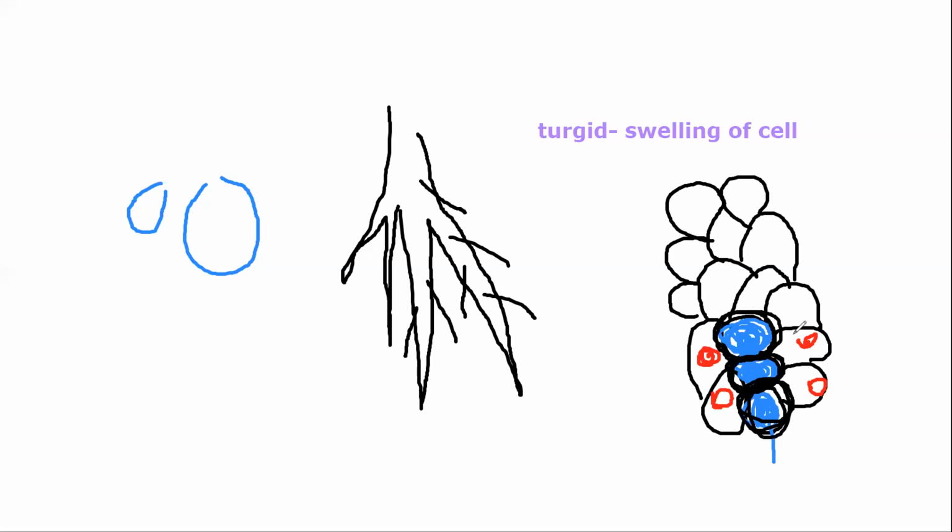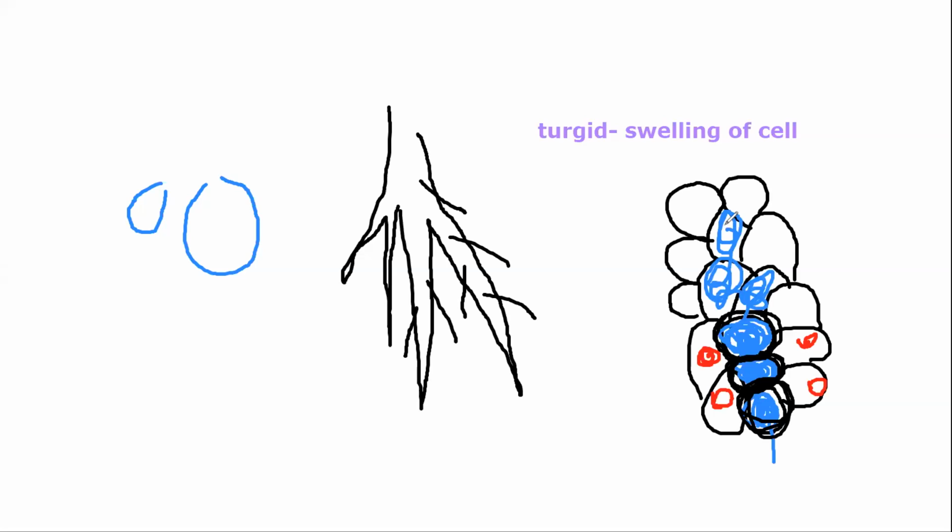Now, if these cells are not getting pressurized, will the water move upwards? If pressure doesn't build up here, will the water go up? No. So this is a good pressure. Yes, and only because of this the water is going to travel from one cell to another cell and in the upward direction.